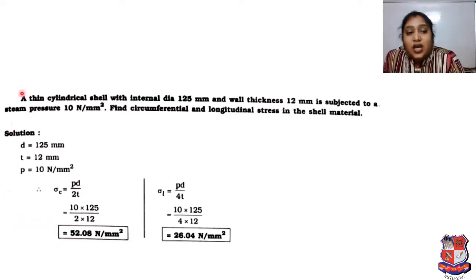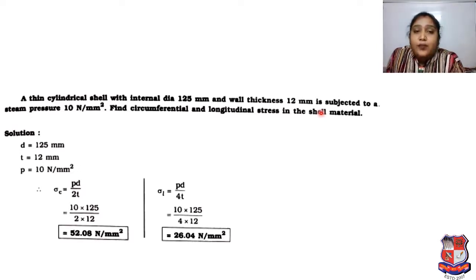Here a thin cylindrical shell with internal dia 125 mm and wall thickness 12 mm is subjected to steam pressure 10 Newton per mm square. Find the circumferential and longitudinal stress in the shell material. Whenever any problem is given, we have to read the data properly. We have to identify the given data and what we have to find in the problem.